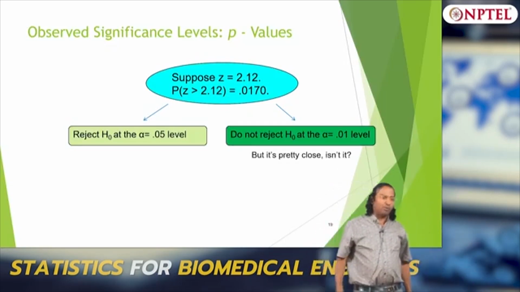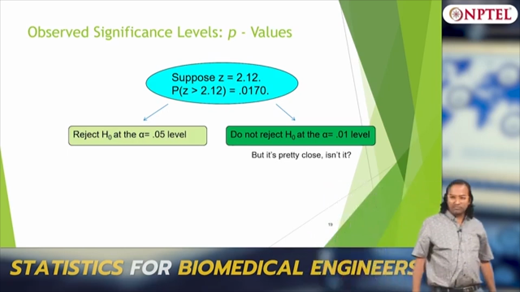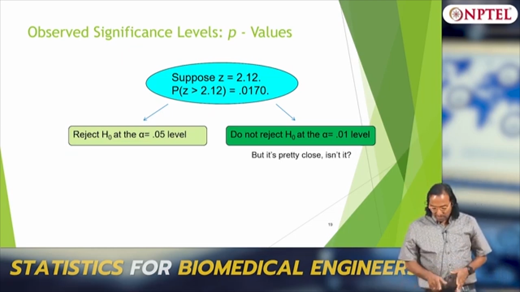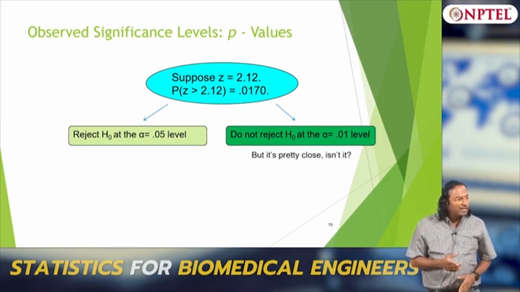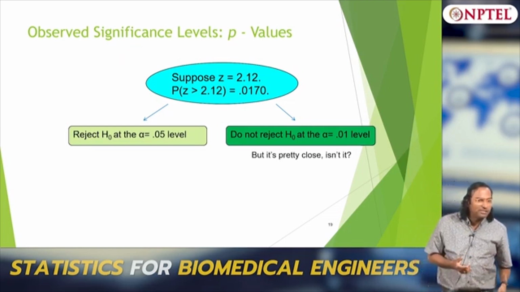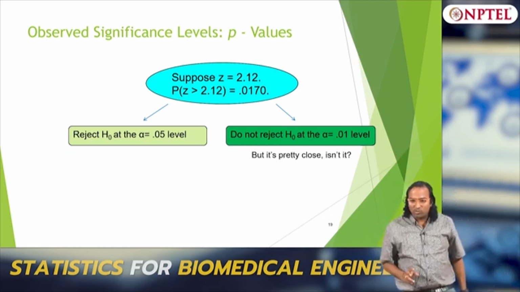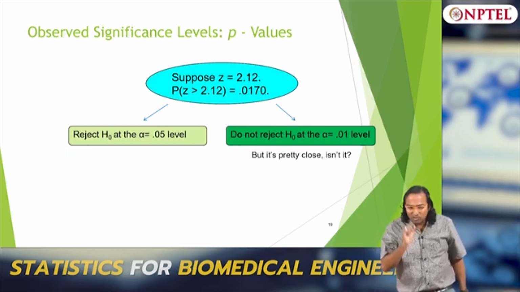Suppose your calculated z is 2.12. You can reject H naught at, what is z alpha by 2 for 95%? It is 1.96. Let us say your calculated z, the test statistic, is 2.12.